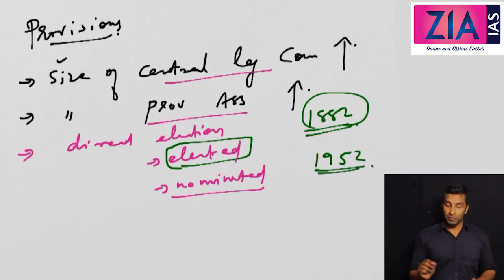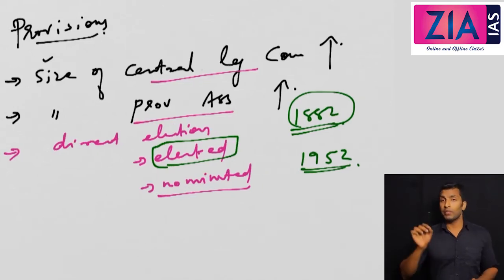Limited suffrage means few people are going to vote and even fewer people are going to contest elections, on the basis of the tax you pay, the education background that you have, etc. So a minority is going to vote and a very small minority is going to contest elections. Even the nationalists were not against this in the beginning. Nationalists were also in support of this because nothing is going to happen to nationalists.